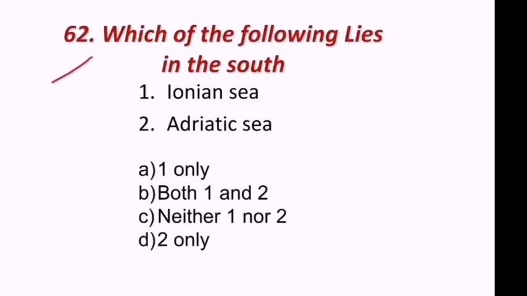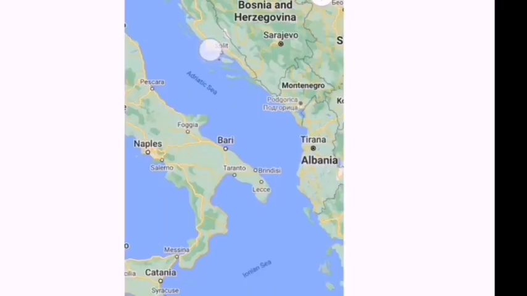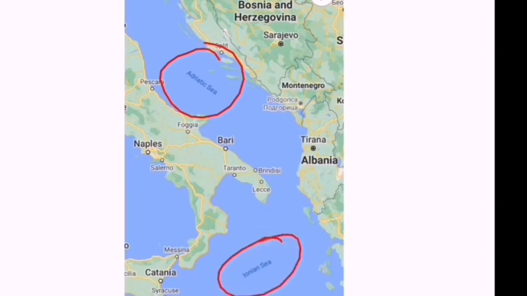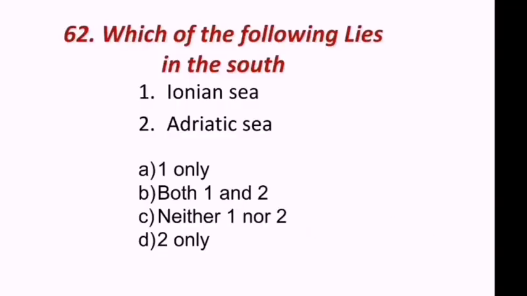62nd question, which of the following lies in the southernmost? Ionian Sea and Adriatic Sea. Look at the map. Adriatic Sea is in the north, Ionian Sea is in the south. So the southernmost is Ionian Sea.